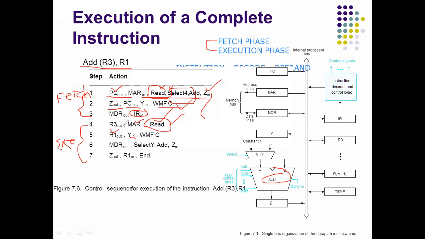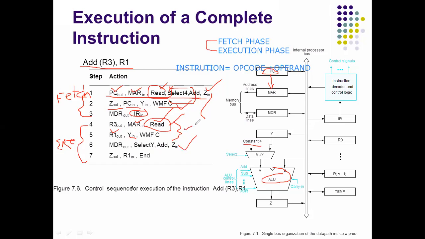Now R1 data is known, R3 data is known. Where will that data be present? In MDR, the memory data register. So that is the 6th step. When the read operation is performed, in these 2 steps we read the data in the R1 register and the contents in the R3 register.